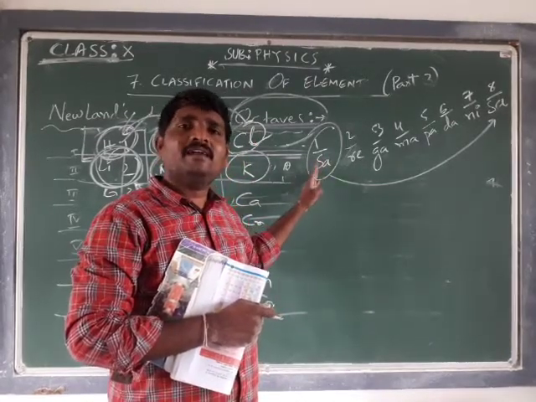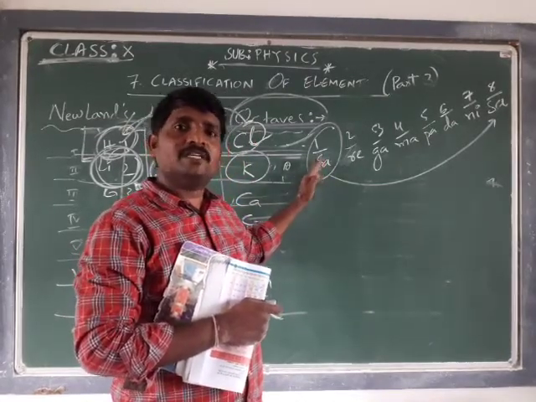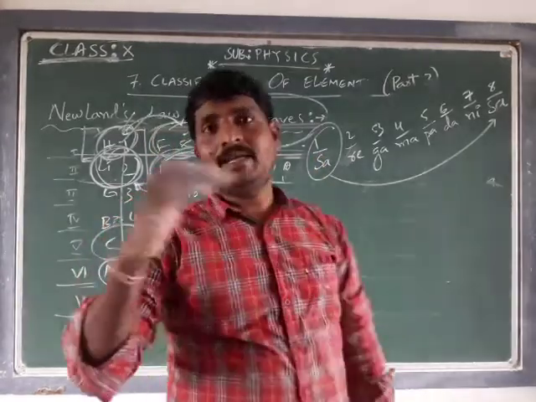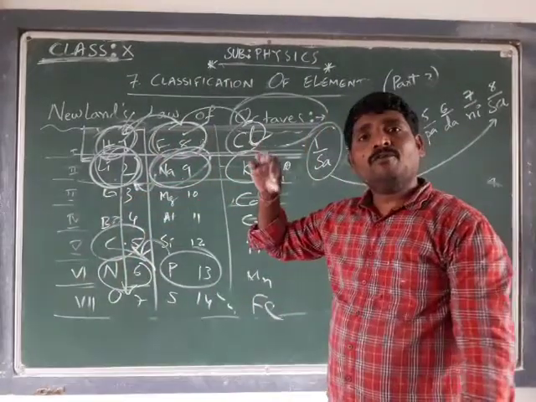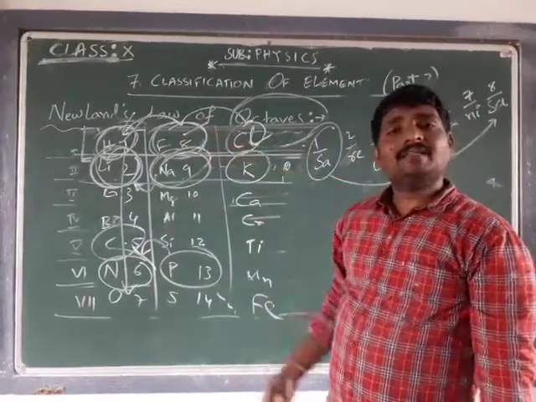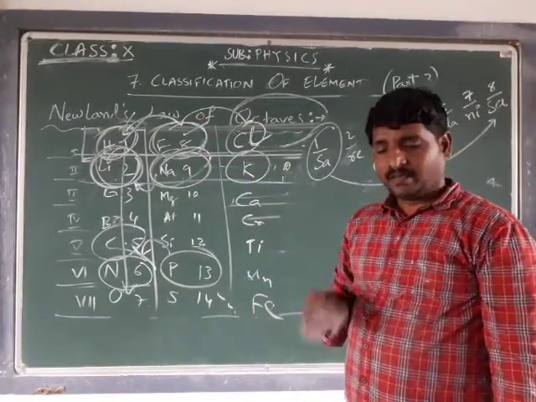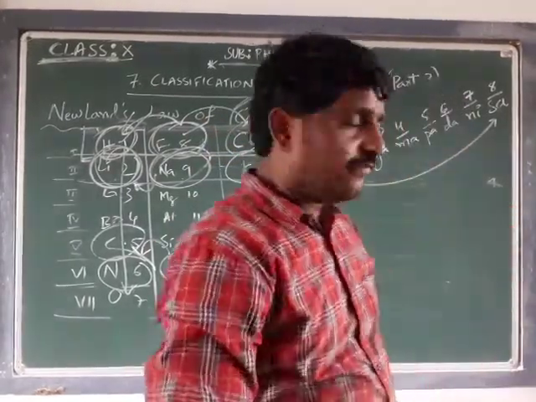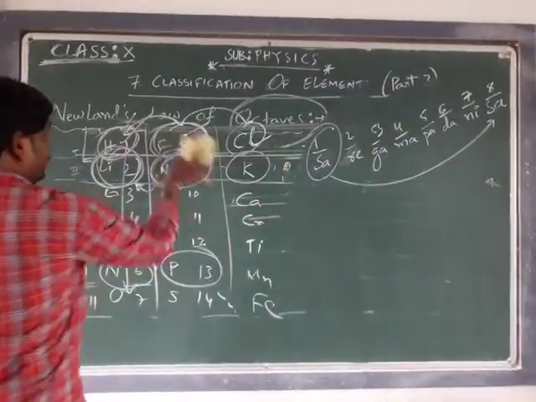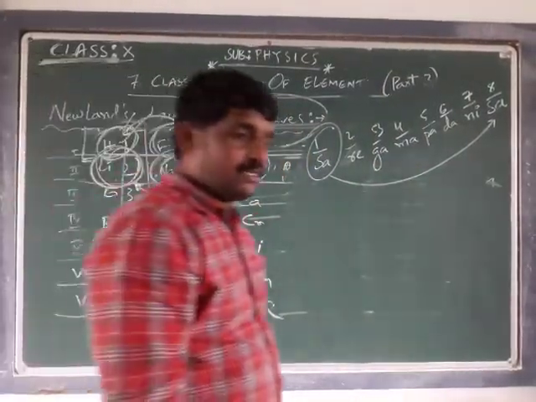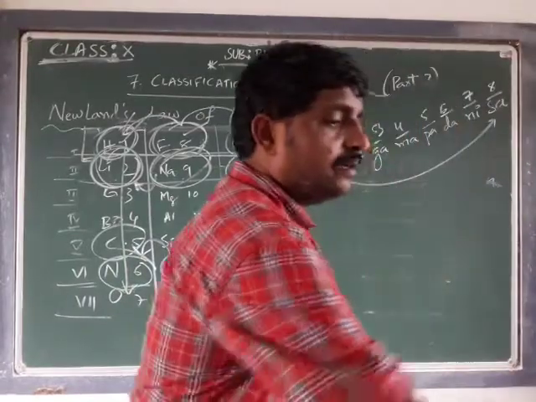This arrangement of the music notes led Newlands to arrange the elements as octaves. This is the reference for Newlands to propose his law of octaves.